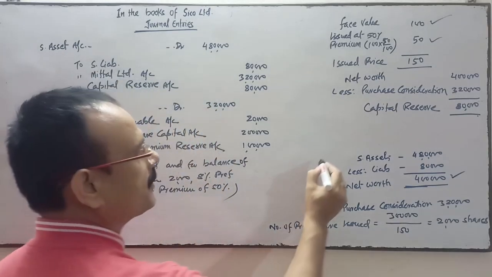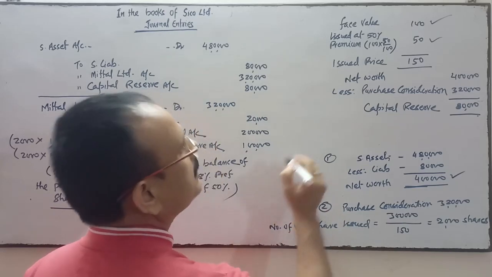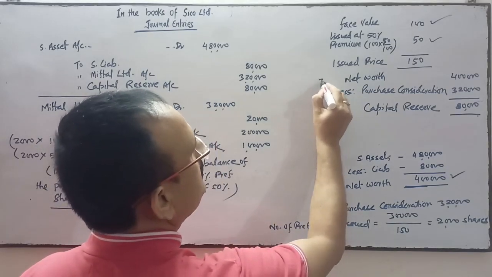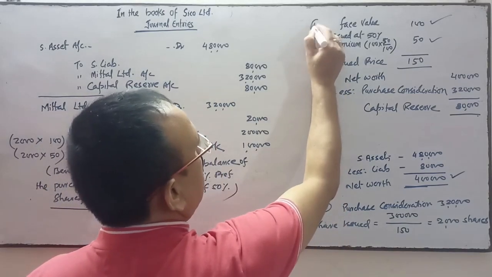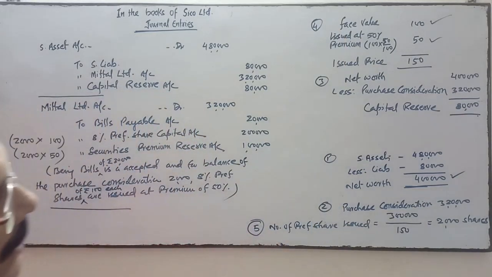So the first working note is this, second you have to see this, third one is this, fourth one is this, and the fifth working note will be this, and this will be the journal.